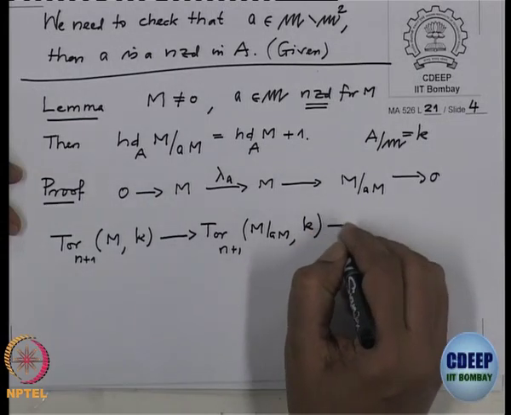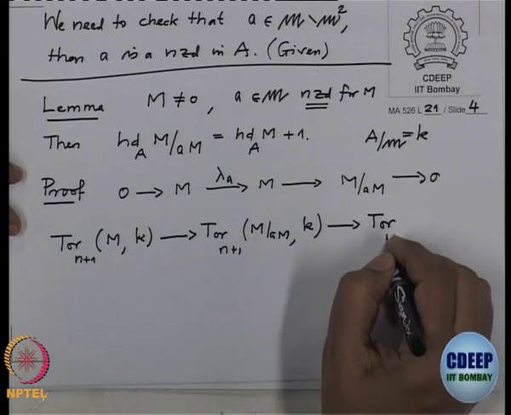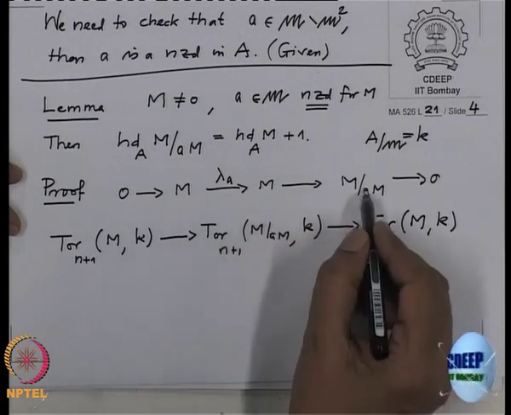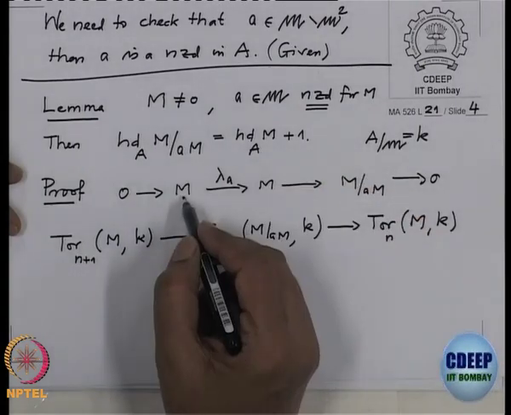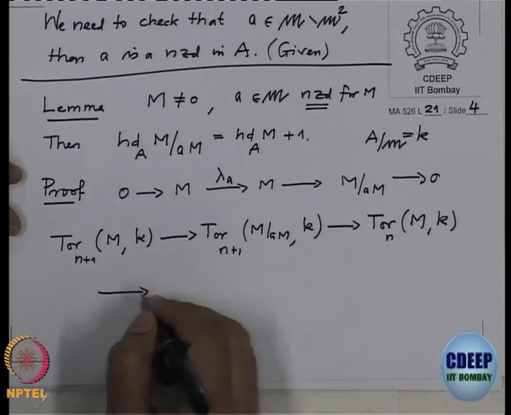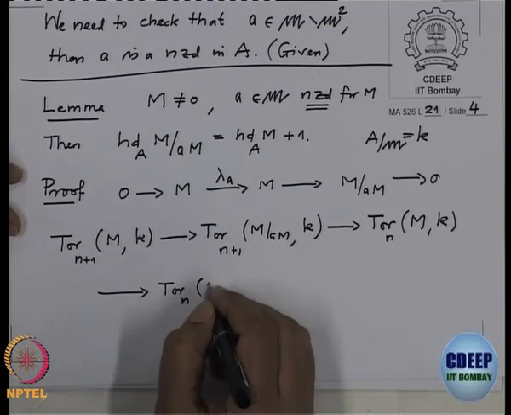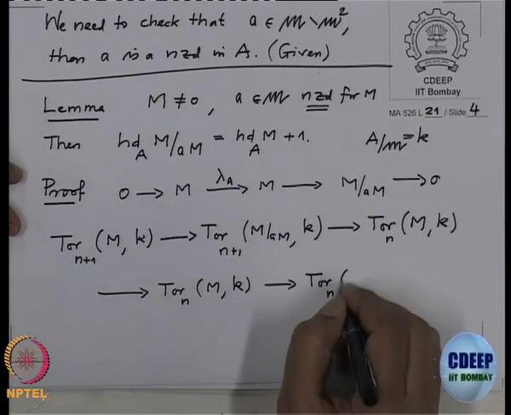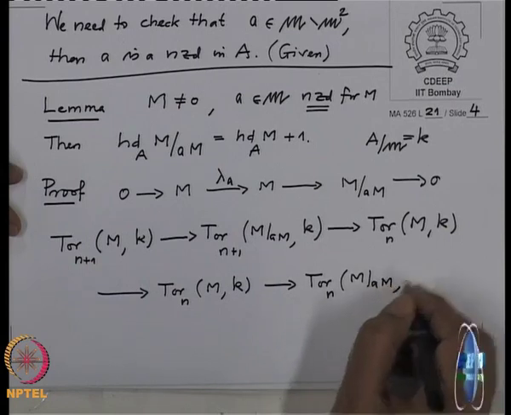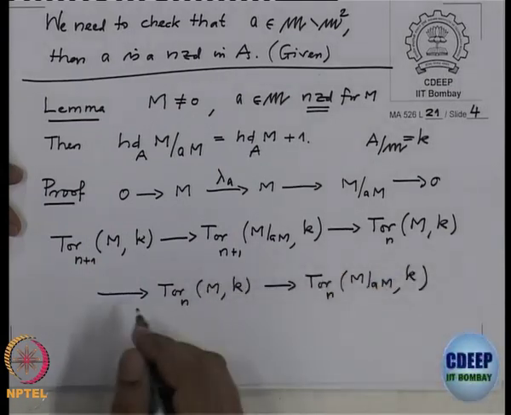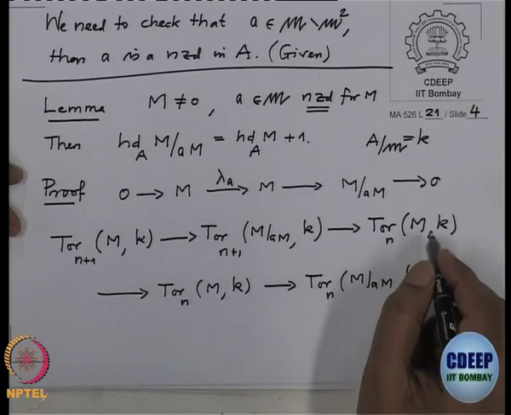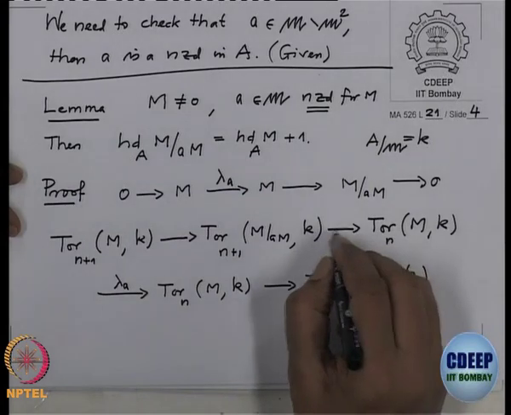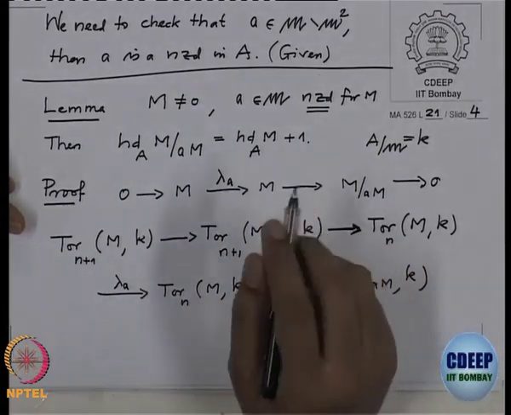Then the connecting homomorphism will come here, Tor n of m with k, and Tor n of m by am with k, and this map is a multiplication by a again, and this is the connecting homomorphism. Okay, what do we know now?